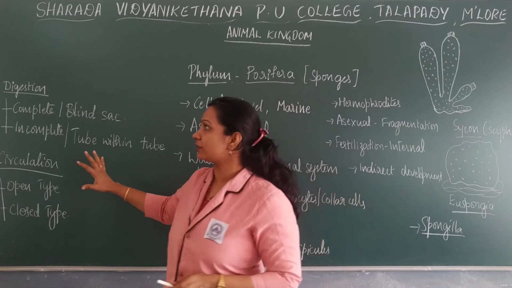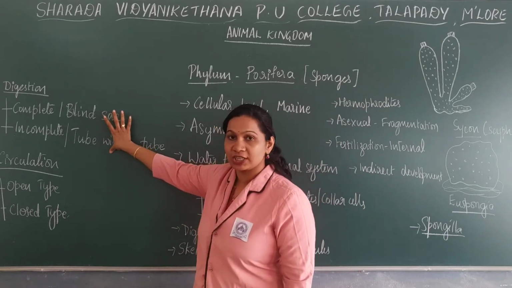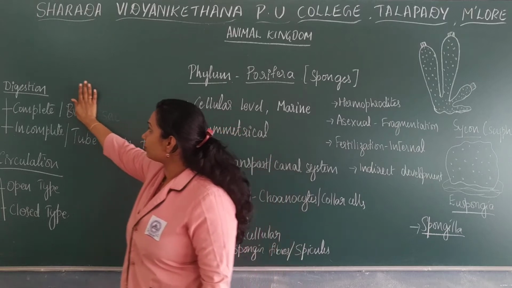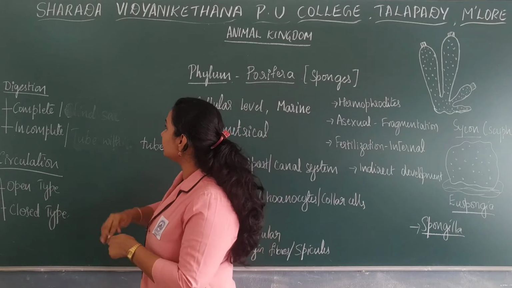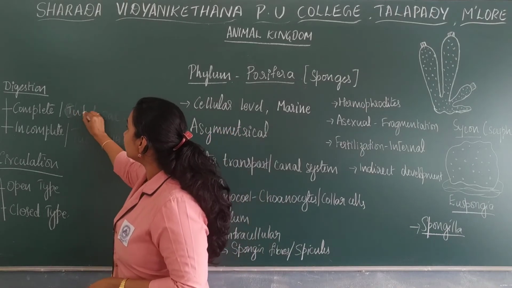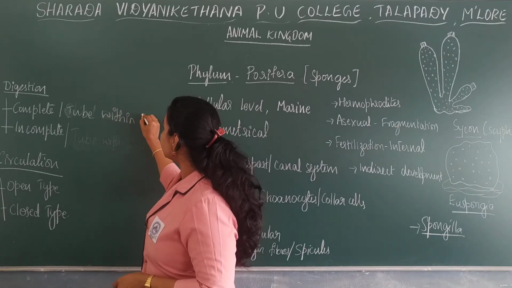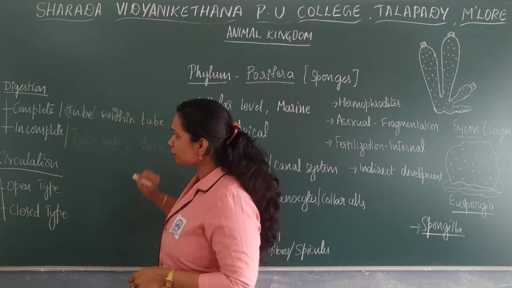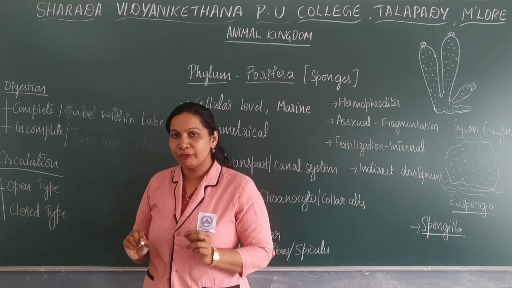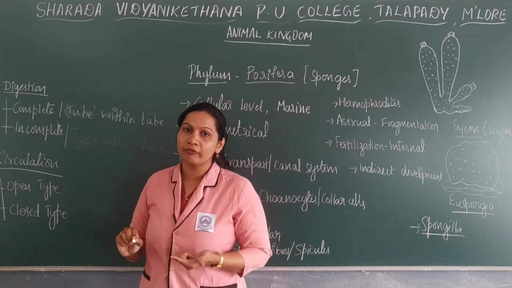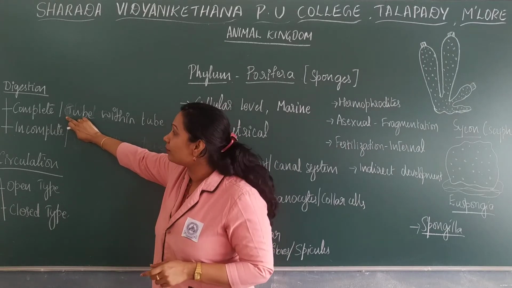Next basis of classification is the type of digestion. There are mainly two types of digestion. One is complete digestion, which is known as the tube within tube plan. Complete digestion refers to the presence of two openings. One is meant for the intake of food, another is meant for the removal of waste. So there are two openings in complete digestion.